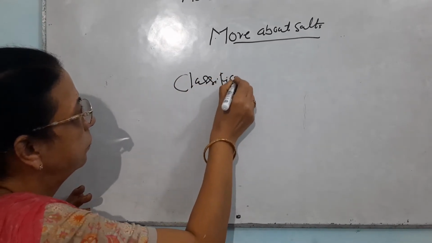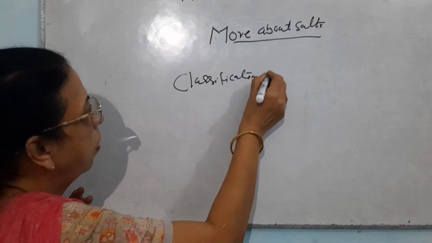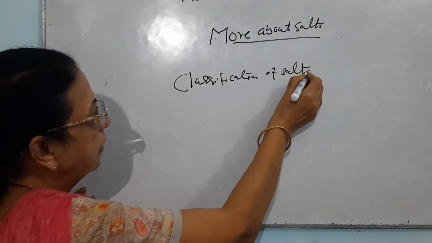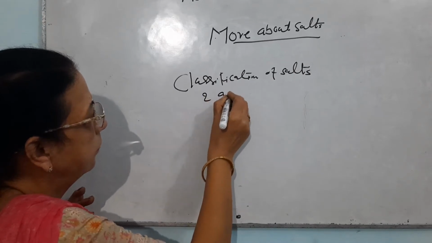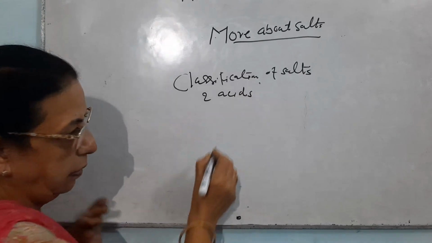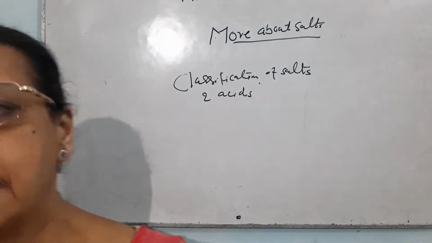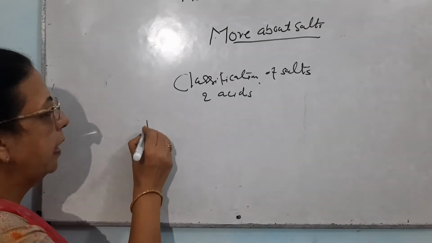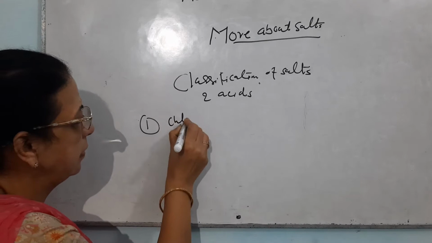classification of salts and acids from which these are being obtained. The first classification of the salts is that of chlorides. The first classification is chlorides.